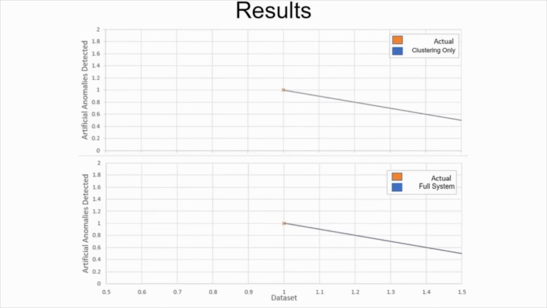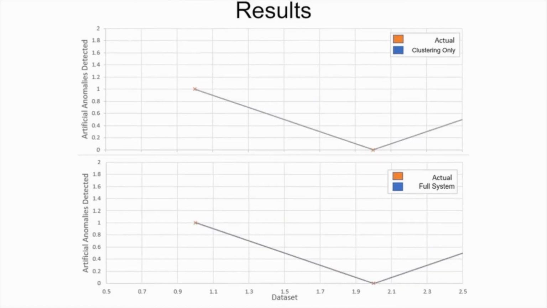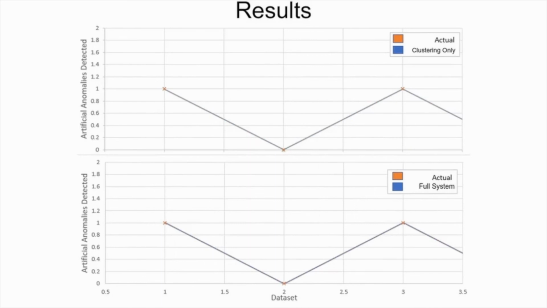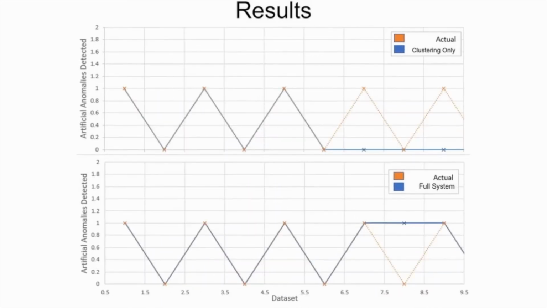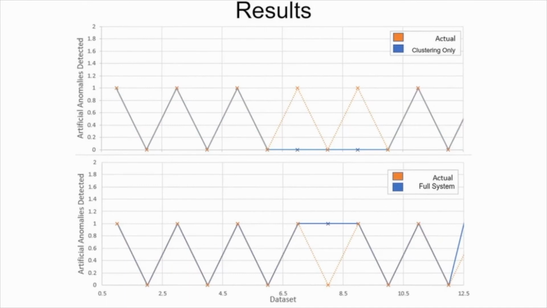To evaluate the system's performance, we compare it against the clustering-only technique suggested earlier, with our system's anomalies detected plotted on the bottom graph. Note that due to relearning, we should expect both systems to only have values above 0 on odd datasets, and at this point, we expect the value to be 1. Iterating through the datasets, we can observe the occasional deviation from the expected plot on both systems, but with the clustering algorithm deviating more than our own.